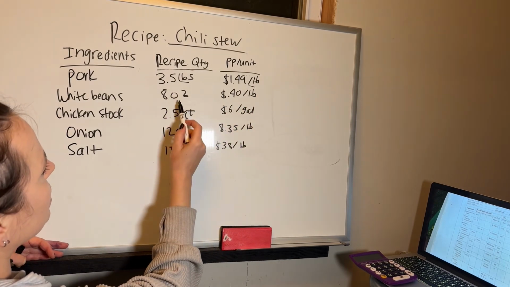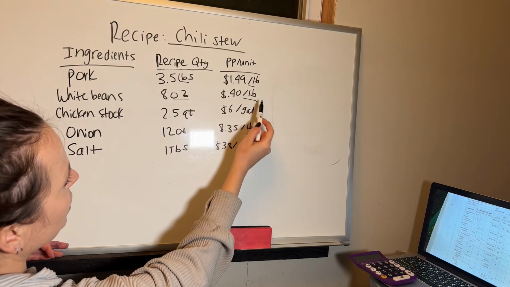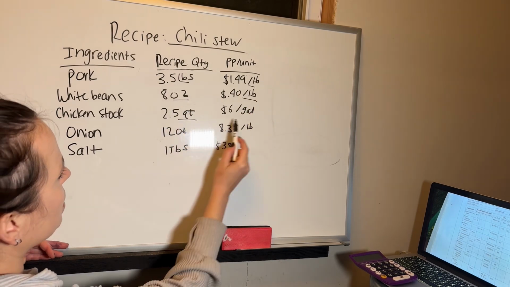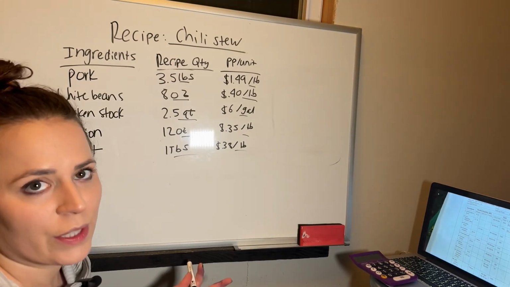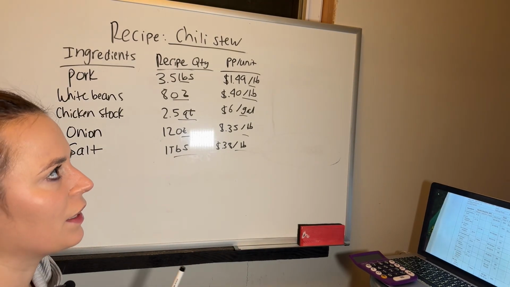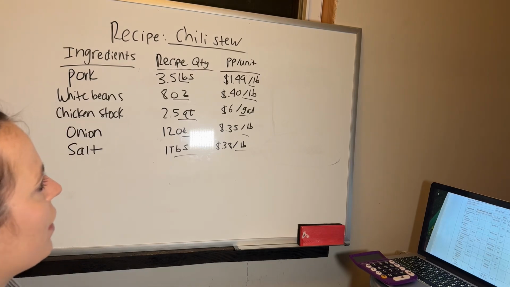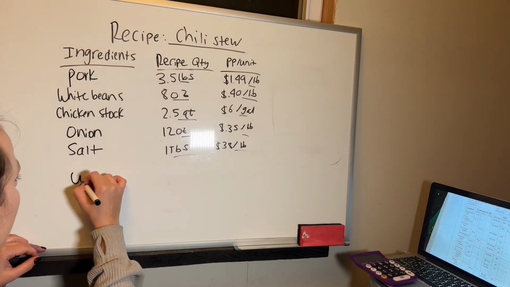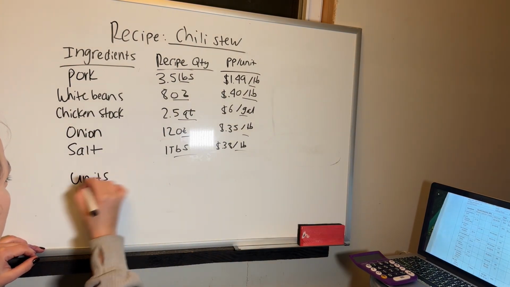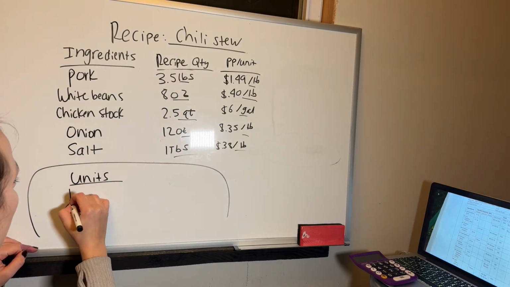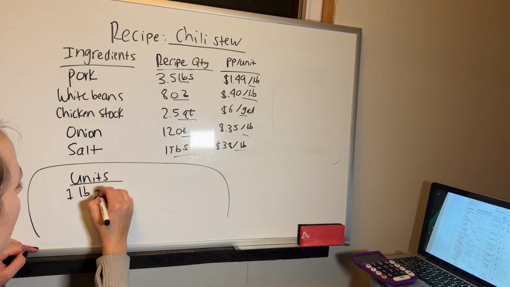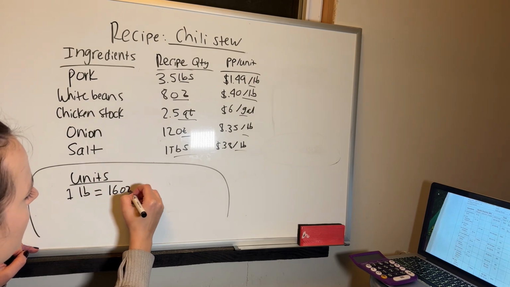When you look at the white beans, for example, we have ounces and then we have pounds when looking at pricing. We have quarts, we have gallons, we have ounces and pounds, tablespoon and pounds. It's really important for you to understand some of the basic translations between units. So for example, we'll do a little key box down here for units. We know 1 pound is equivalent to 16 ounces.